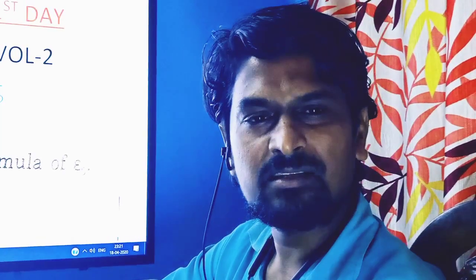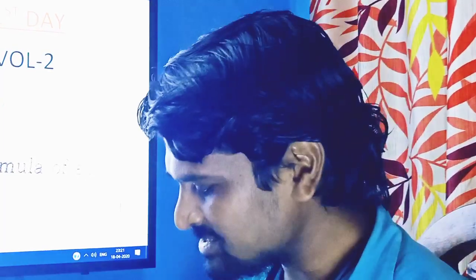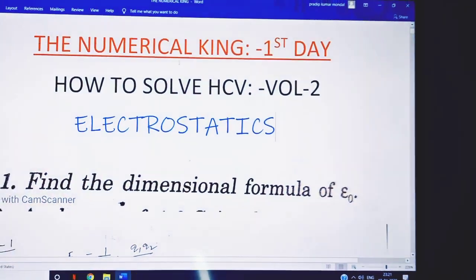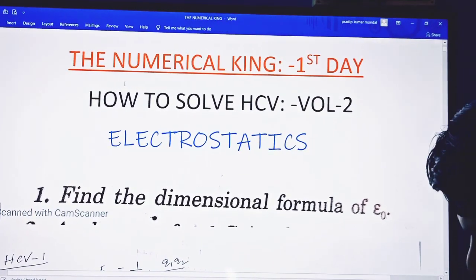Today's class is based on numerical analysis. In 12th standard there are 15 chapters. I decided to take a particular book that's available in the market. Different books are available, so you can choose any one of them. Let's start with a particular series named Numerical King. This is the Numerical King first day, and this is the one I have taken for this session.